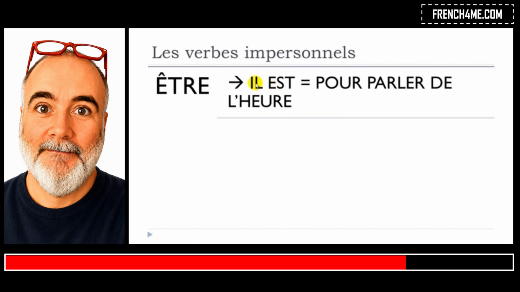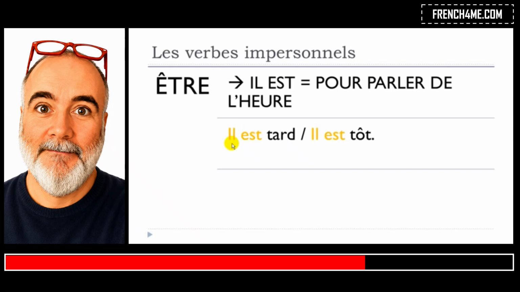If you use this il est, you will use this structure if you want to talk about the time. For instance, the first example: Il est tard. Tard is late. So il est tard, it is late. Even if we use this il, it doesn't have the concept of he as we normally have.